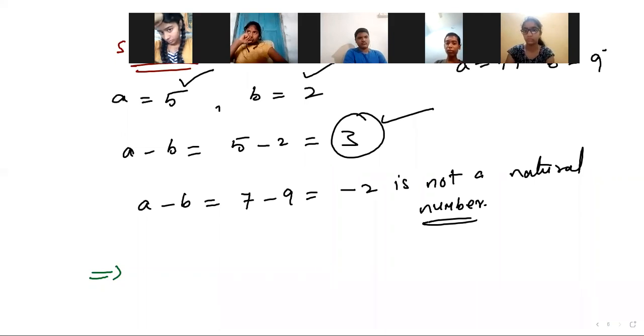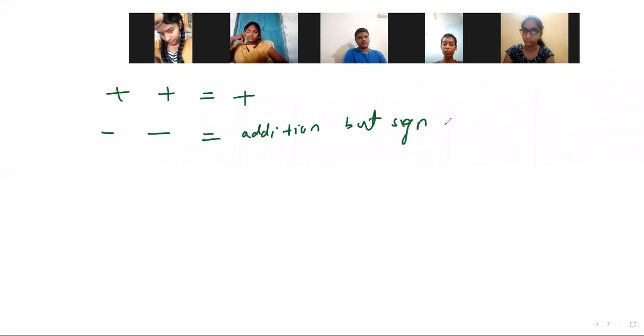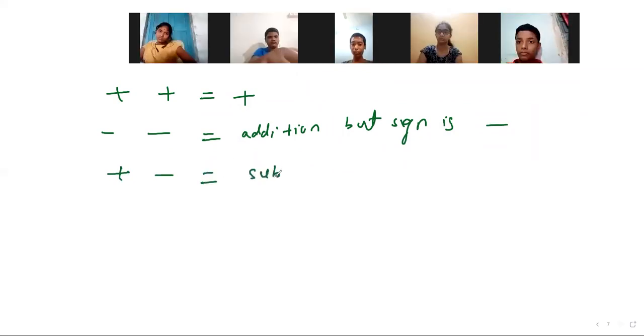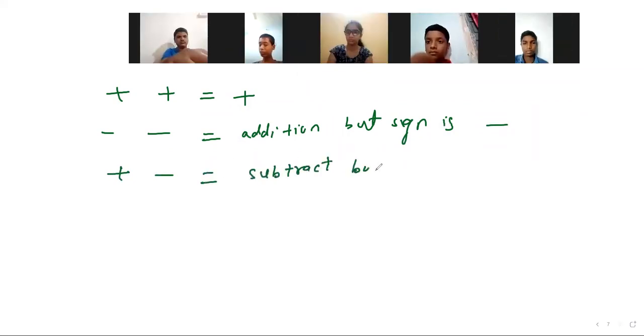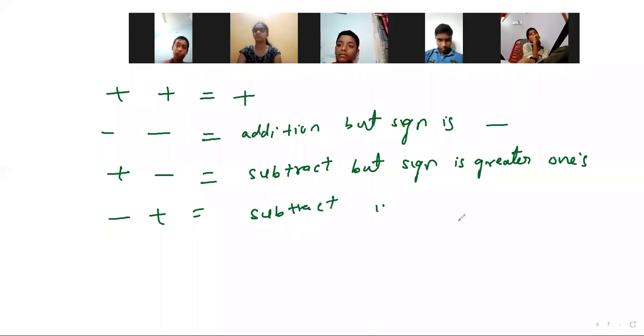Generally, if both have the same sign, you take addition only. If both are minus, you add, but the sign is negative. If one is plus and one is minus, you have to subtract, but you take the sign of the greater one. If you have minus and plus, then also you subtract, but the sign of the greater one you have to take.